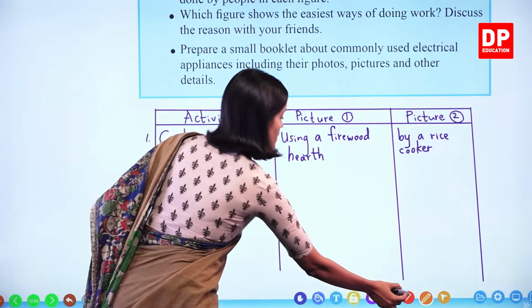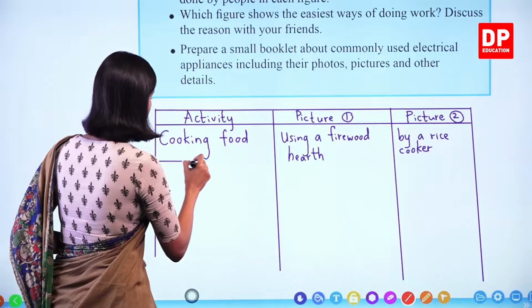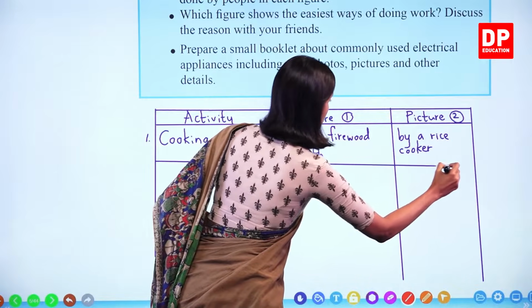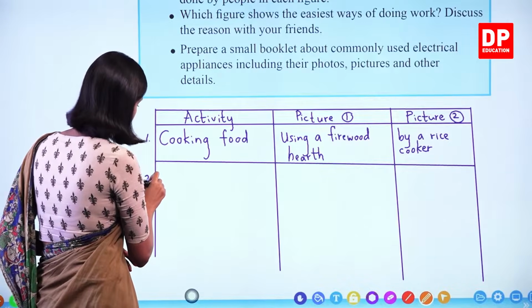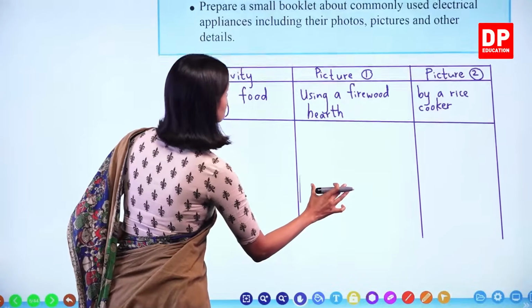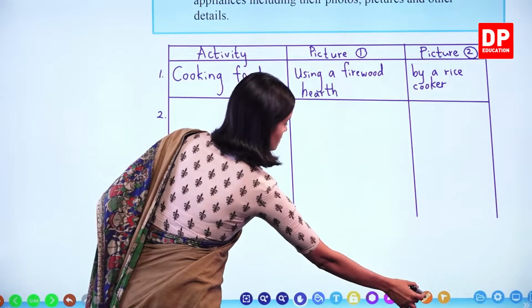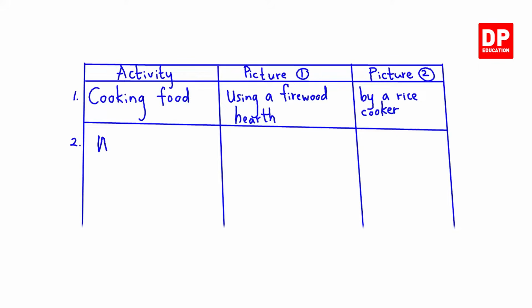Okay. Number 2: washing clothes. So the first picture, by hand; here, by washing machine.